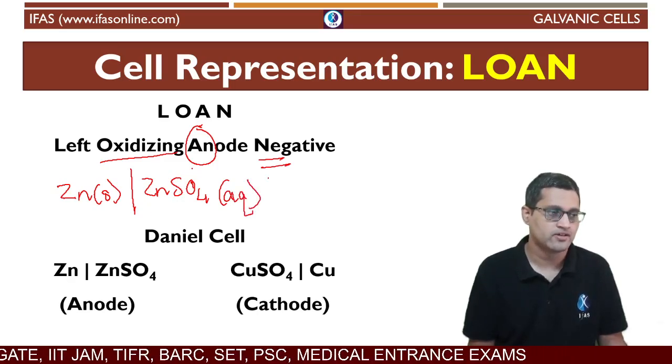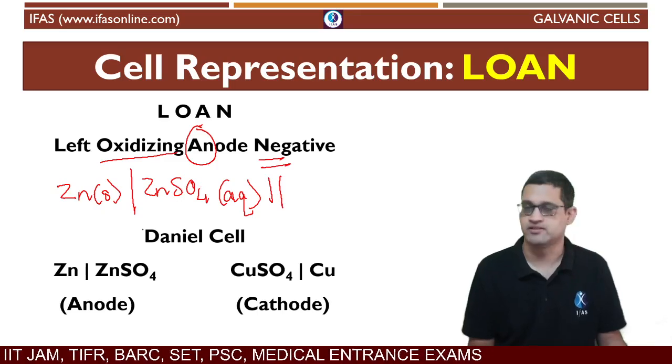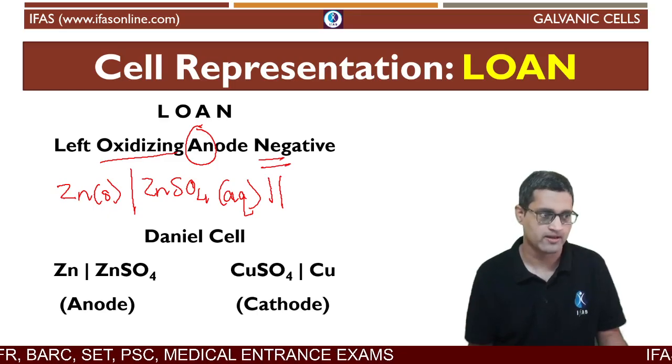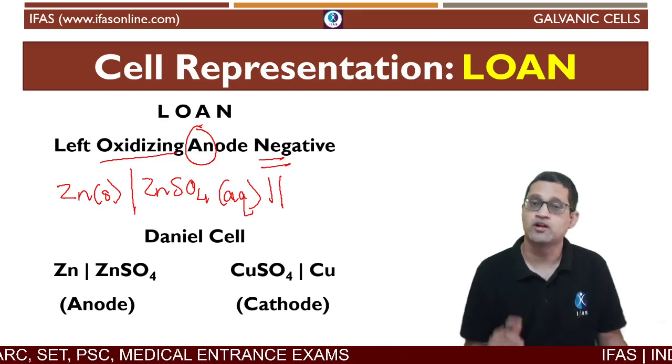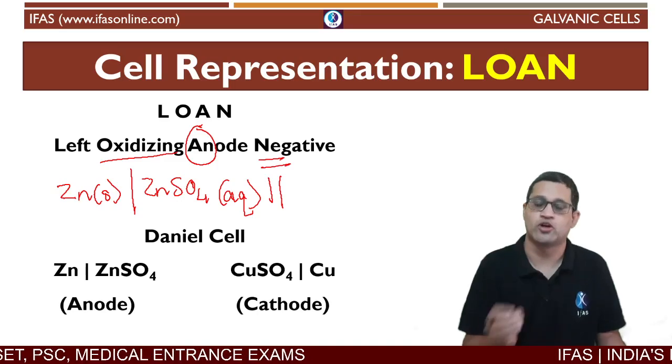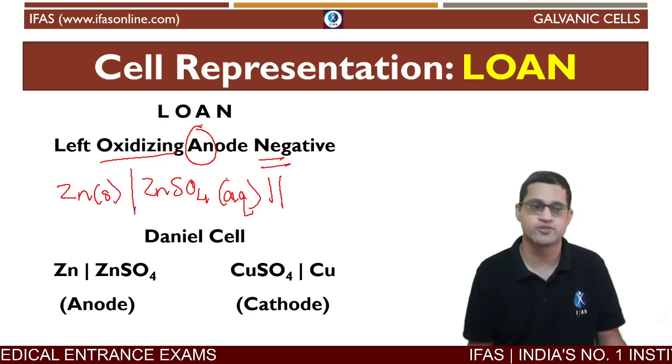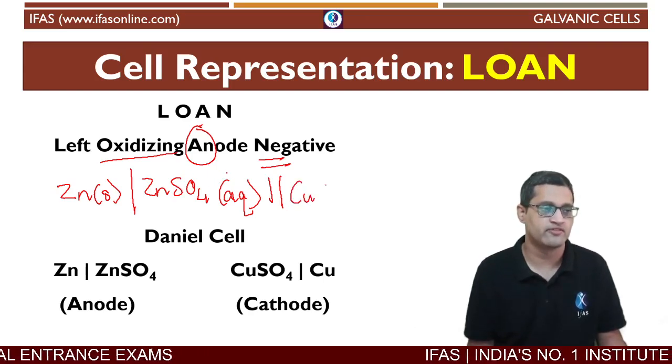Right, and we write two bars here. These two bars actually represent the salt bridge. And after that, what two things are in contact with the salt bridge? The salt bridge connects the zinc sulfate solution and the copper sulfate solution.